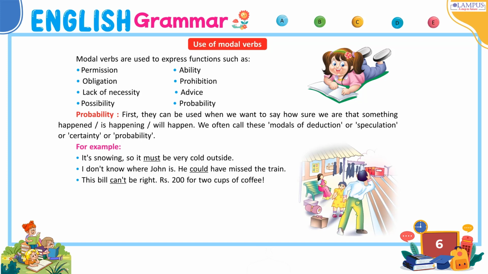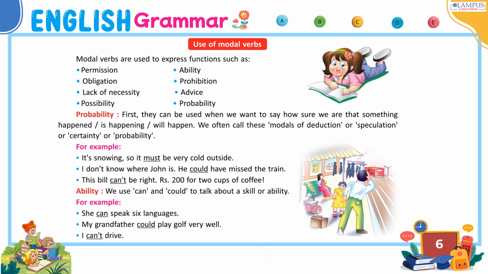I don't know where John is. He could have missed the train. This bill can't be right. Rupees 200 for 2 cups of coffee. Ability. We use can and could to talk about a skill or ability. For example, she can speak 6 languages. My grandfather could play golf very well.